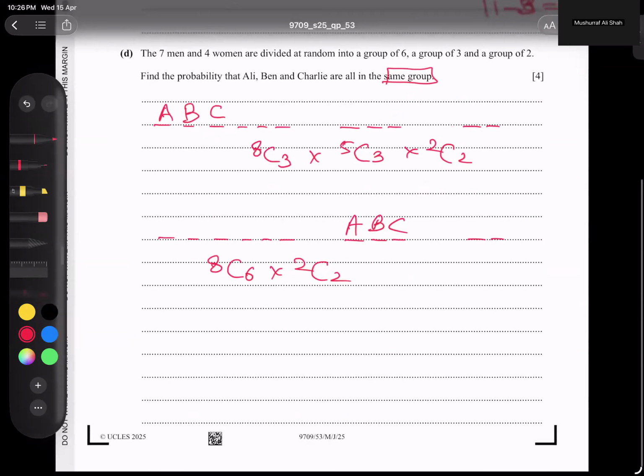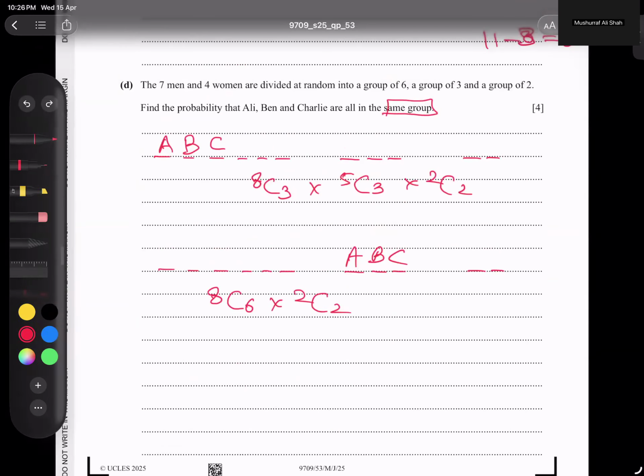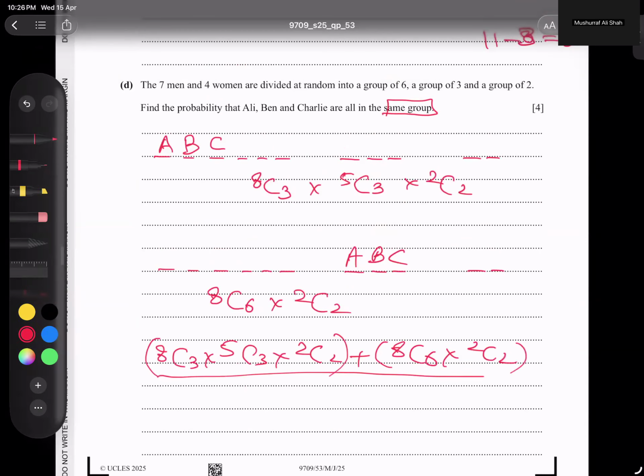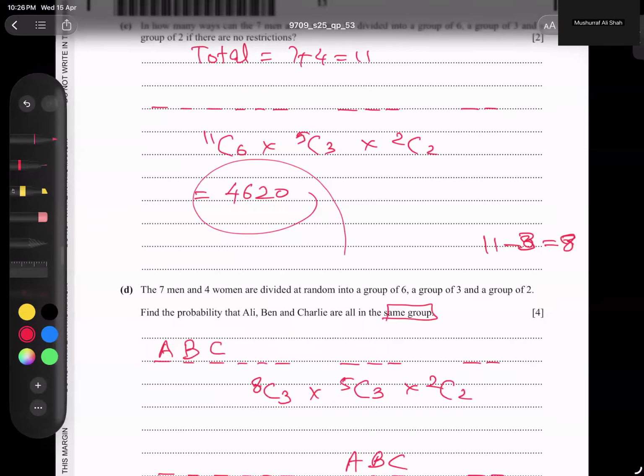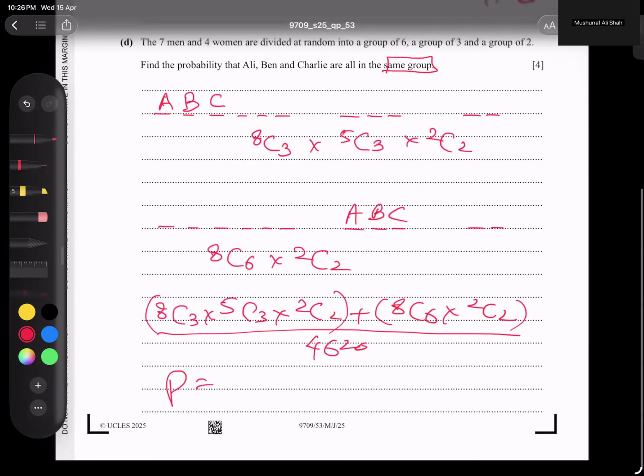I'm going to add them, since he asked for probability. So how to write it? I'm writing together 8C3 into 5C3 into 2C2 plus 8C6 into 2C2, divided by the total options we have on top, 4620. And the probability turns out to be, let me check in the calculator, 560 from here and 28 from here. Simplest form I'm getting here is 7/55.